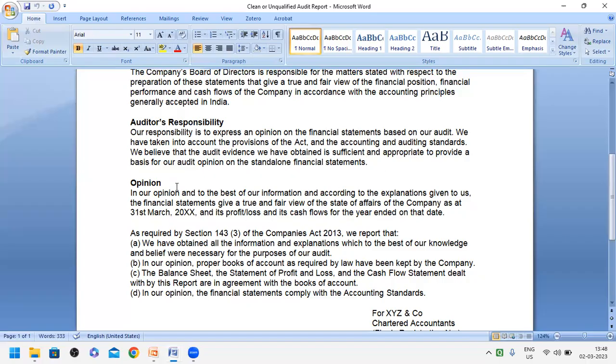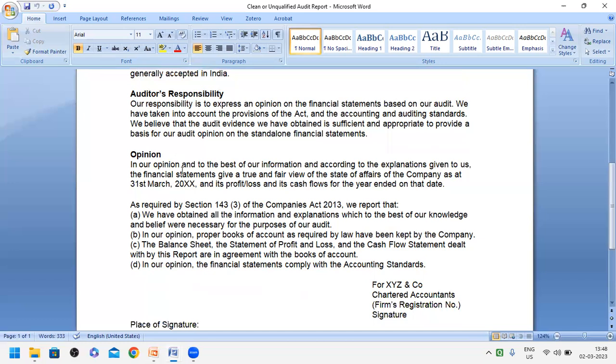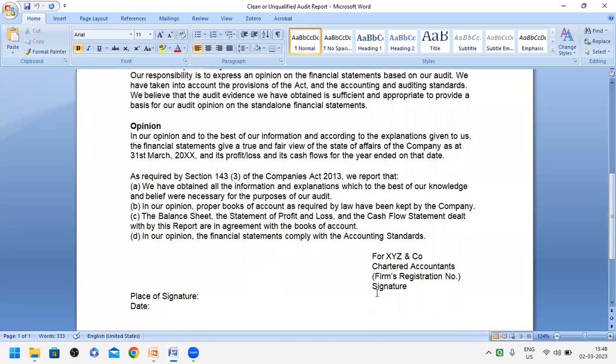And the next para, the fourth one, is the opinion. He has to express his opinion here. And the last one is the conclusion, that for XYZ company, for which he is appointed as a chartered accountant, he has to mention the registration number of the company too. So in the opinion, what he expresses is: in our opinion, and to the best of our knowledge and information, and in accordance with the explanations given to us, the financial statements give a true and fair view of the state of affairs. It means he is satisfied with the thing.